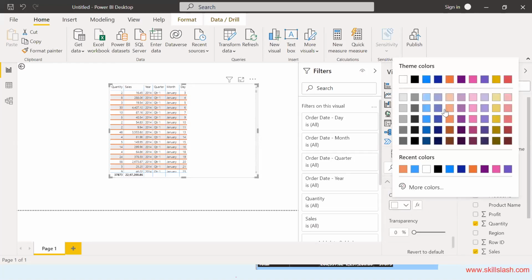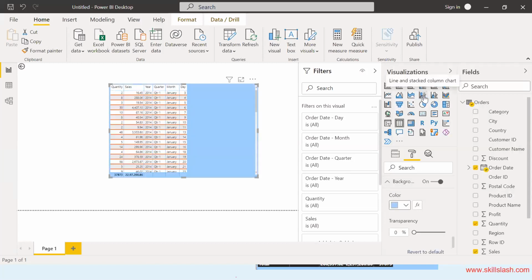The background color, let's say I wanted to set to light blue. This is what was expected, no? If you wanted to give a color to your table, that color can also be added. So these are the different places.